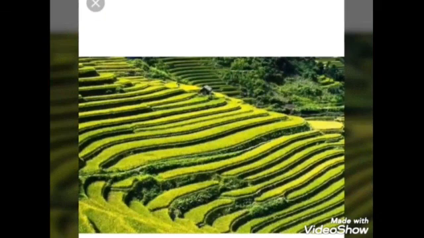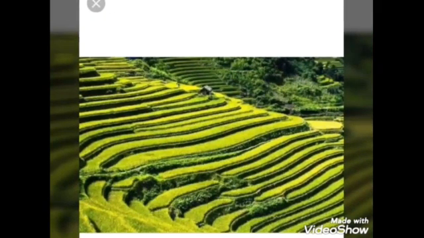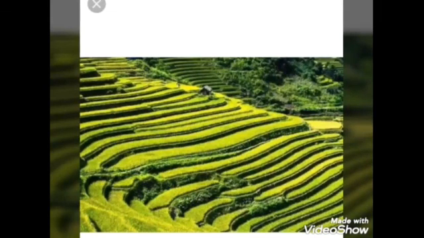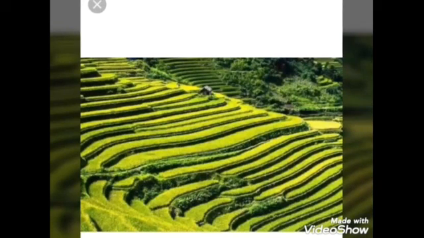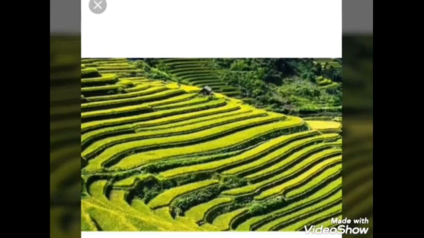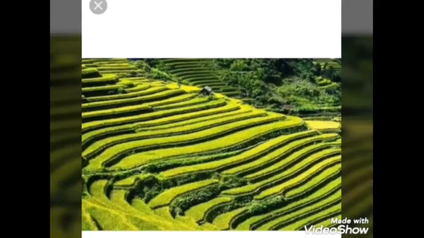And in the next picture you can see terrace cultivation, or contour lines cultivation, which means that this type of cultivation is very good for preventing soil erosion. It is practiced mainly in hilly or mountainous regions of our country, especially the northeast states.